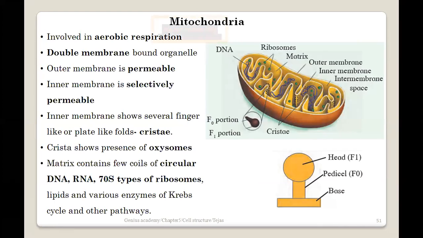Now apart from this, the inner matrix of the mitochondria shows the presence of other components like circular DNA, RNA, 70S type ribosomes, and some other biomolecules like lipids, proteins, and various enzymes which are required for the Krebs cycle and the electron transport system. All these things are present inside the stroma, and that's how this particular organelle favors the process where energy is generated.